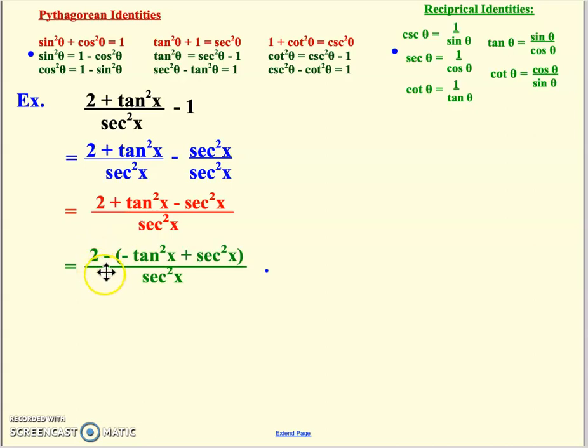When I factor out the negative, now I've got a negative tangent, positive secant, which is actually what this says. So this expression in red, these two combined, is really equal to 1. So 2 minus 1 is 1. 1 over secant squared, cosine squared.